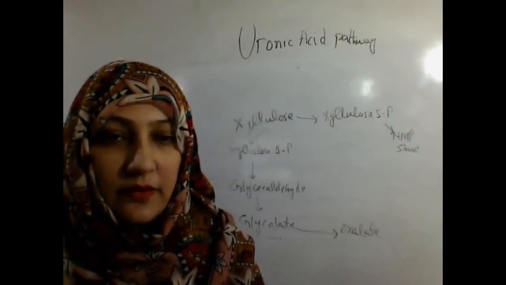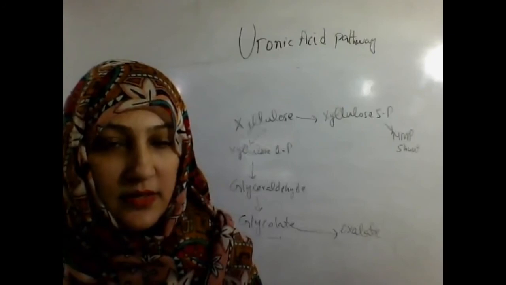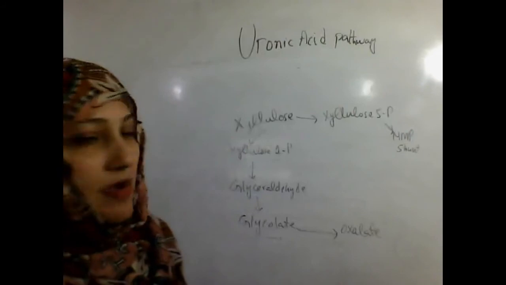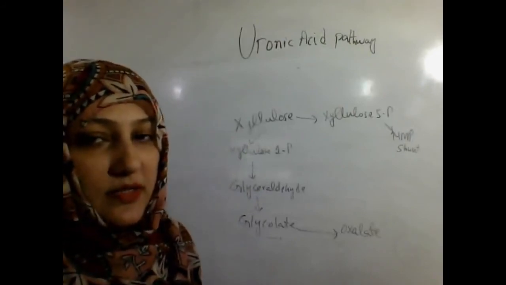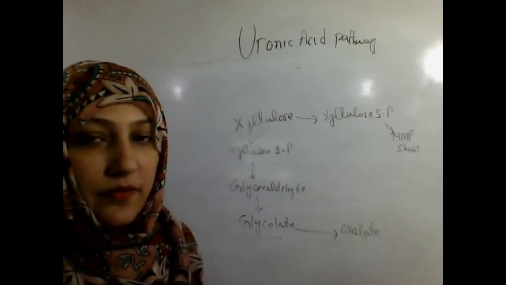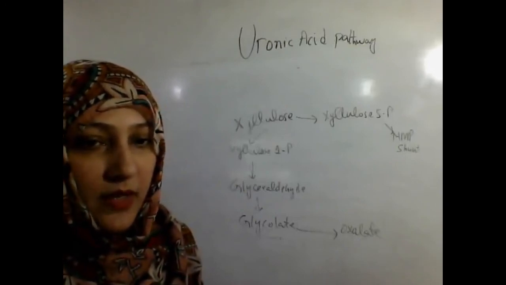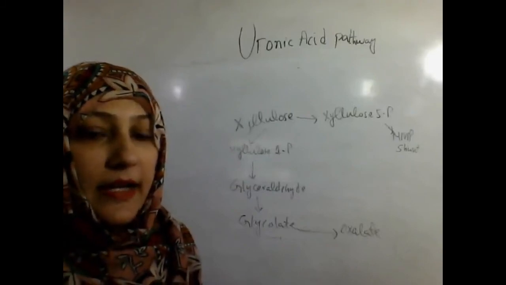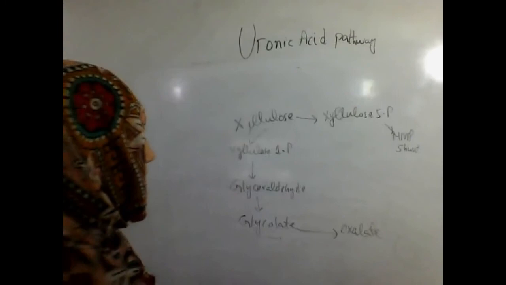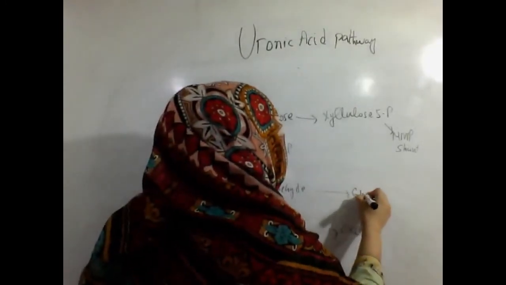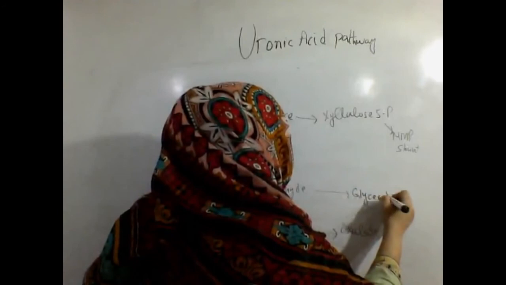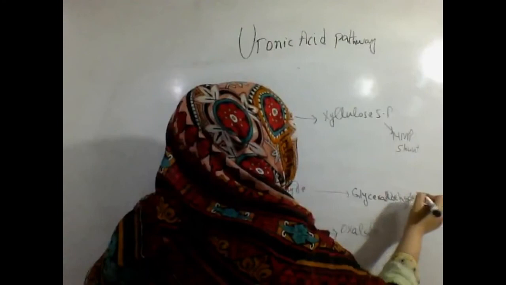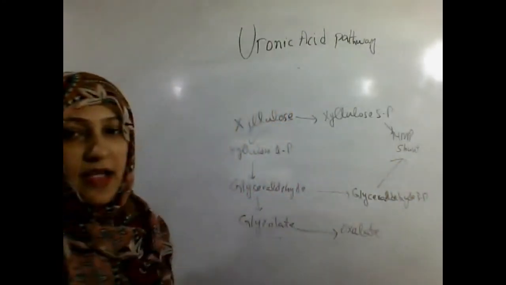Uronic acid pathway produces different types of uronic acids that are very important for the body metabolism, and it also provides the pentose sugar xylulose, which is the precursor of the HMP shunt pathway. Glyceraldehyde also can be converted into glyceraldehyde 3-phosphate, and this is also used in the HMP shunt pathway.